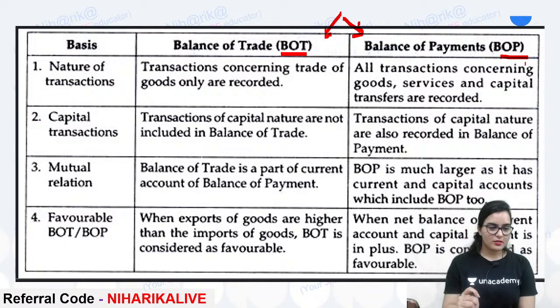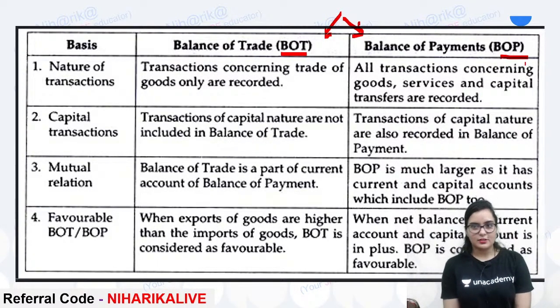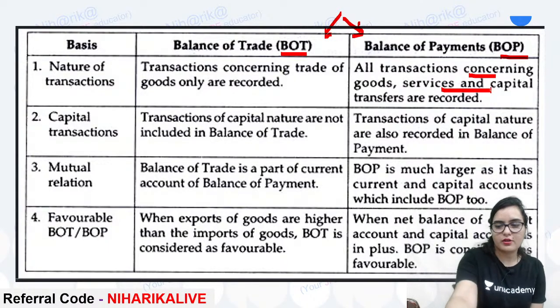Please write it in the comment section. BOP is bigger. Okay. So BOP consists of which two items? Current account as well as capital account. Right, both items, current and capital. So all the transactions concerning goods and services and capital are recorded.